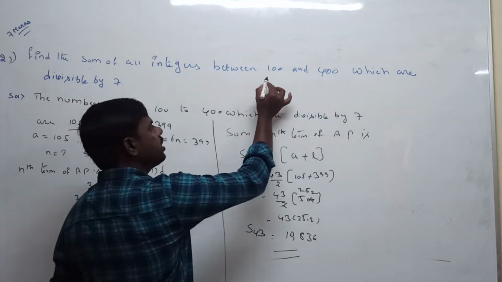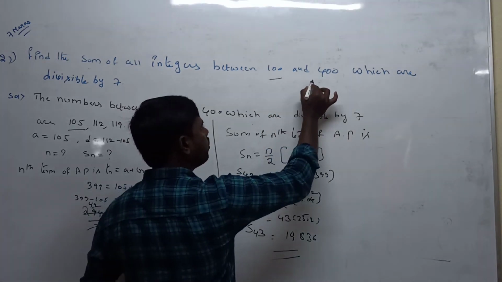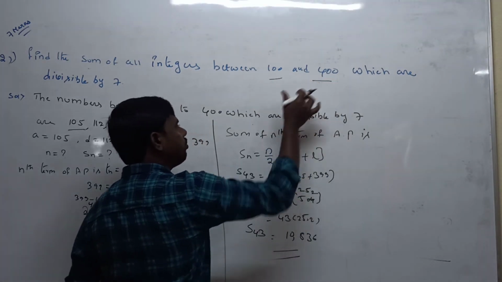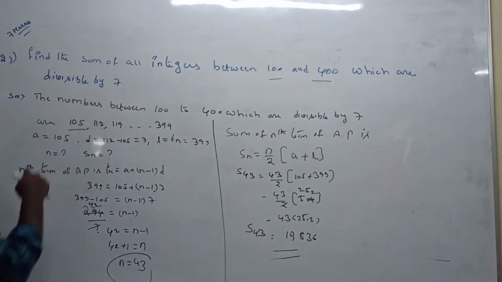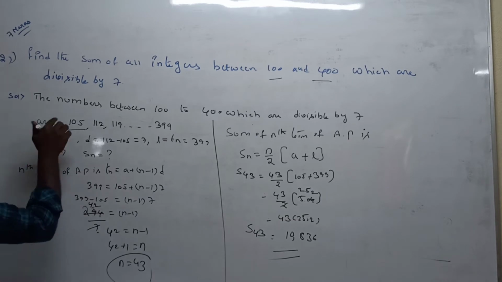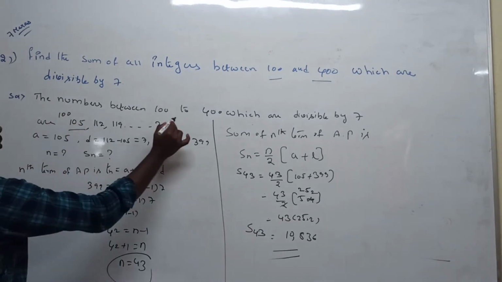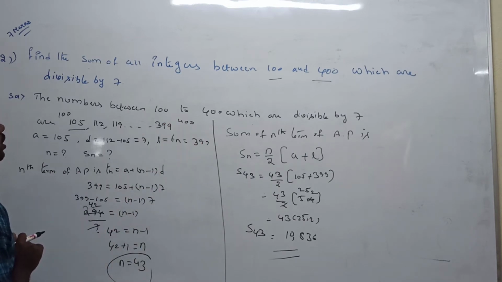What are they asking? Find the sum of the integers between 100 and 400 that are divisible by 7. Which elements are divisible by 7?